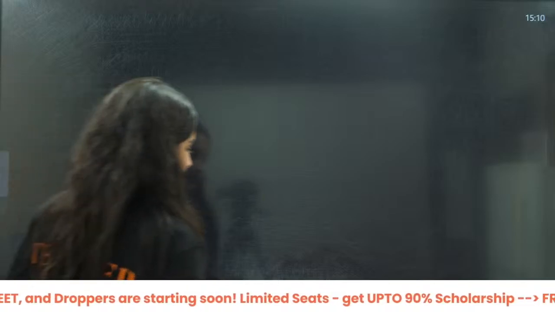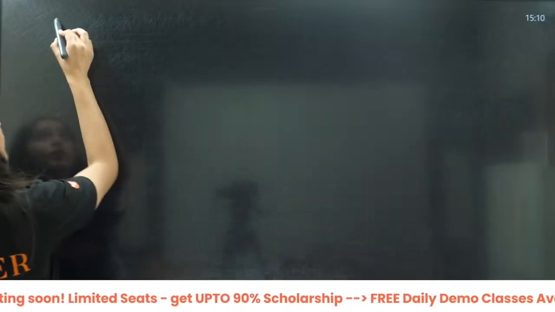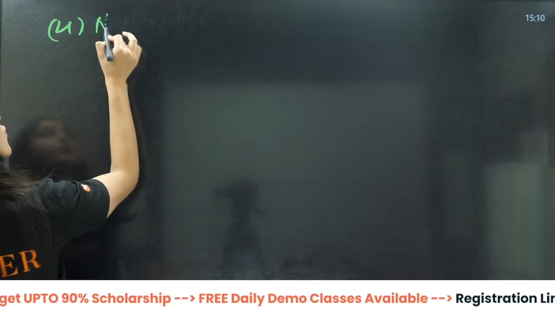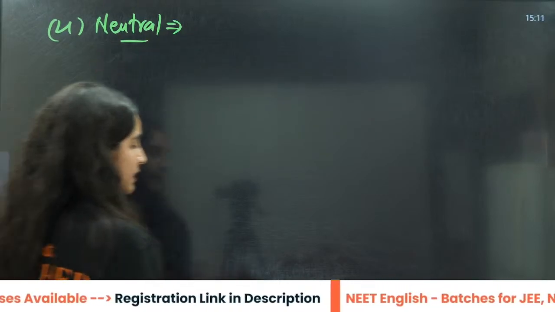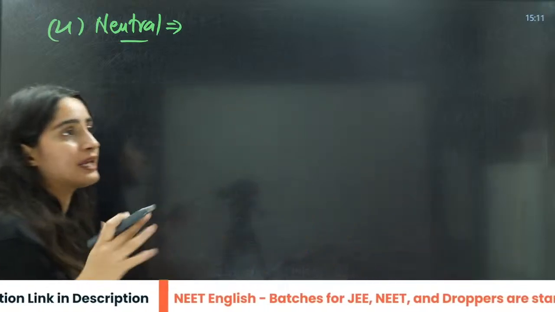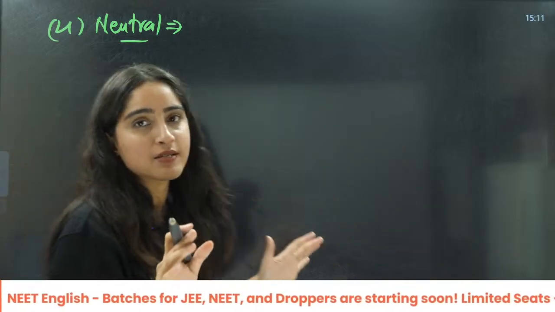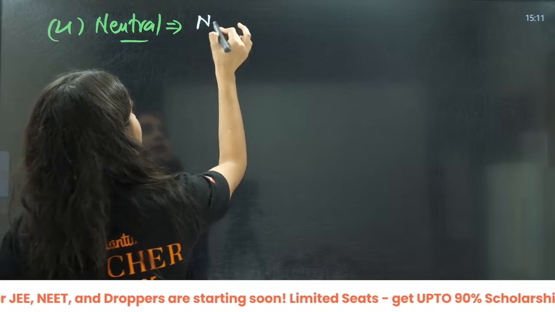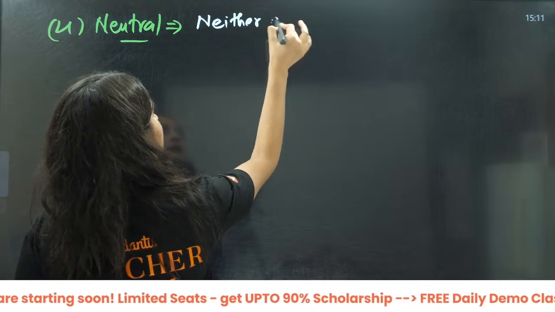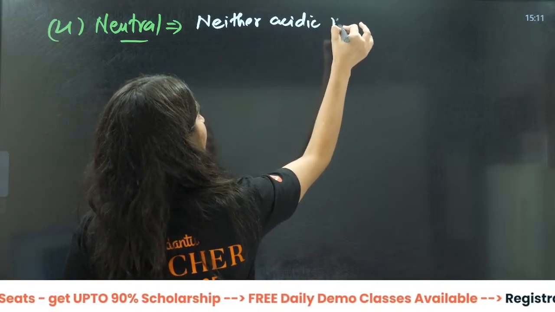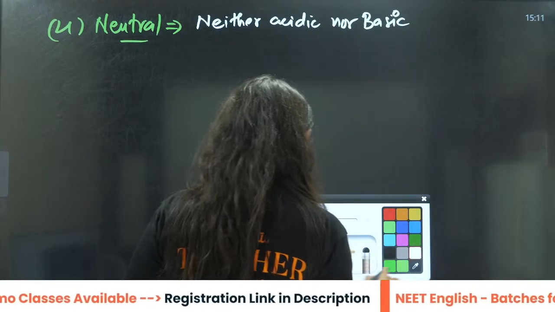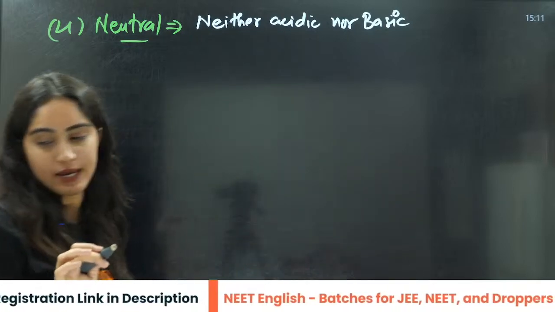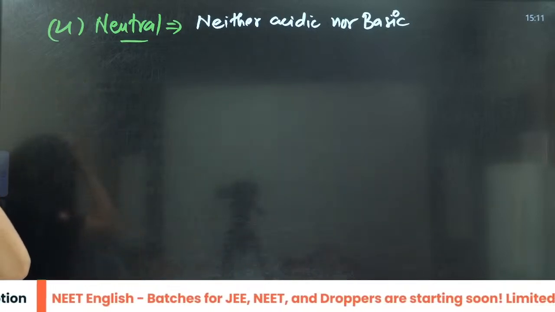The next is neutral oxides. Neutral oxides are those oxides which don't react with any of this. There are just a few neutral oxides. They don't react with any. They are neither acidic nor basic. There are just three that you need to learn, and they are very, very, very important.